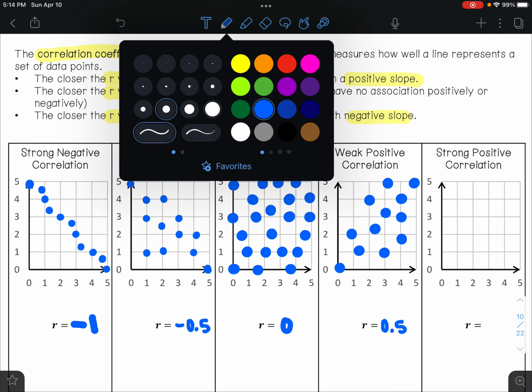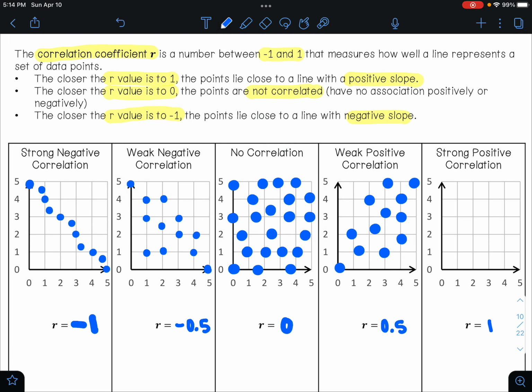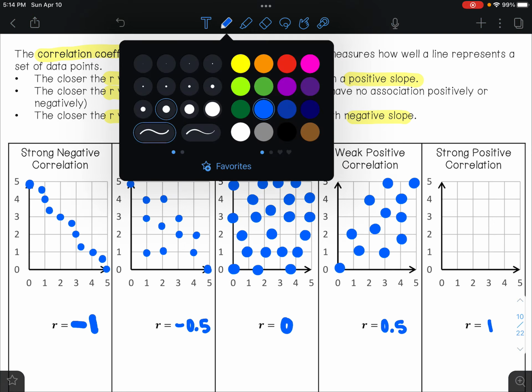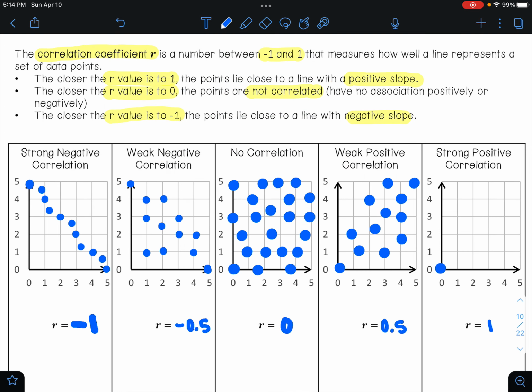And then last but not least, if we have a strong positive correlation, our R value is close to 1. And here, this is going to be like just a perfect straight line going up. And maybe we have some that are just slightly off, but everything's very close together. Here is where your R value would be close to +1.